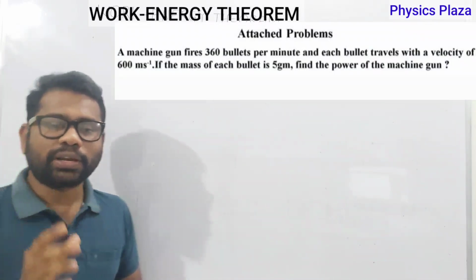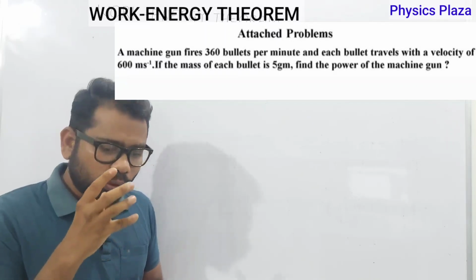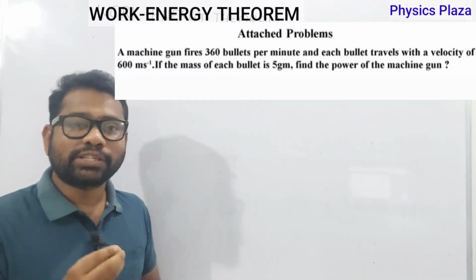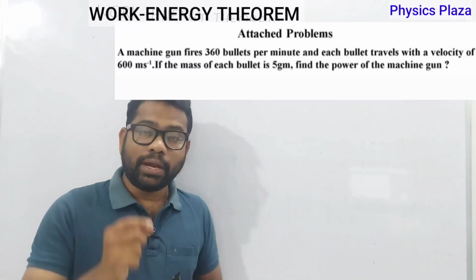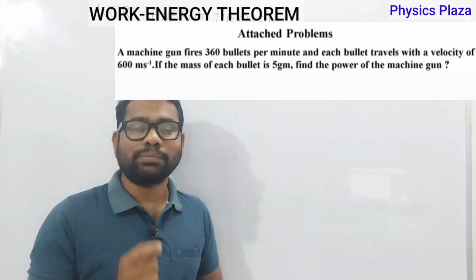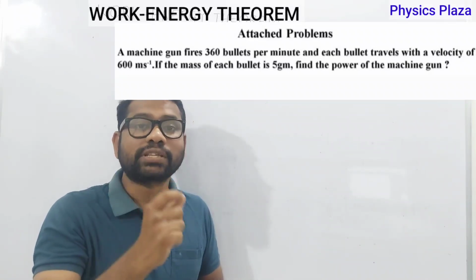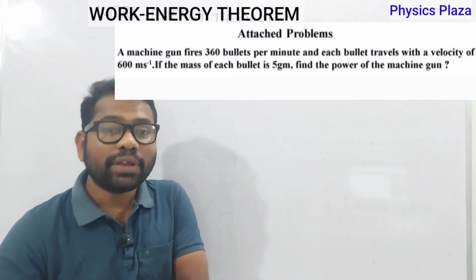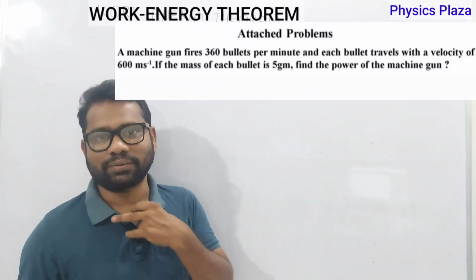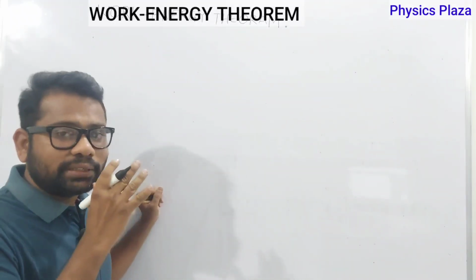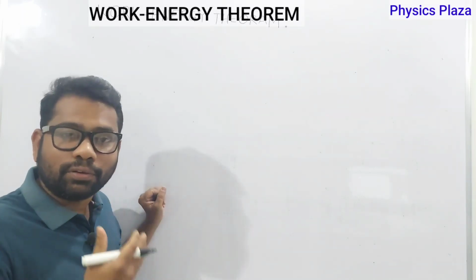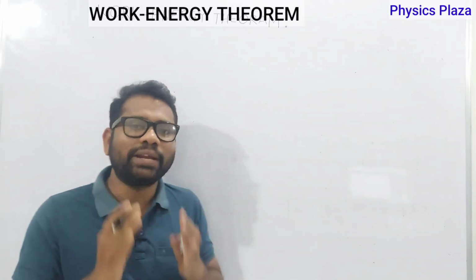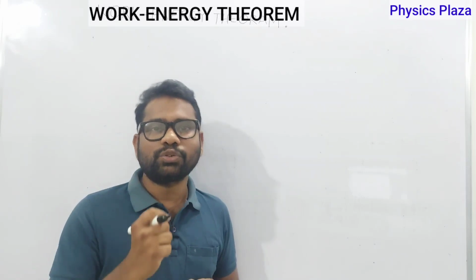As per the numerical, it is given that a machine gun is firing 360 bullets per minute and mass of each bullet is 5 grams and it is coming out of the gun with 600 meter per second. Then we have to calculate the power of the machine gun. So children, first let us read the data, I mean what is given, what to be calculated. Then we will get an idea. So it will become very easy for us to solve it.